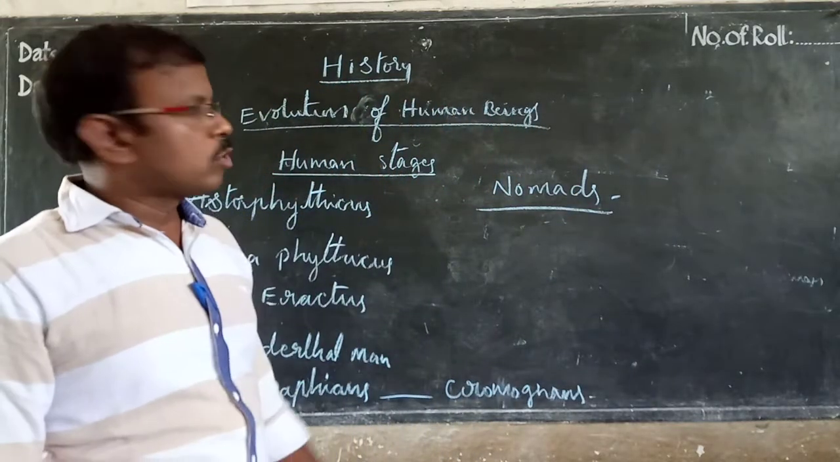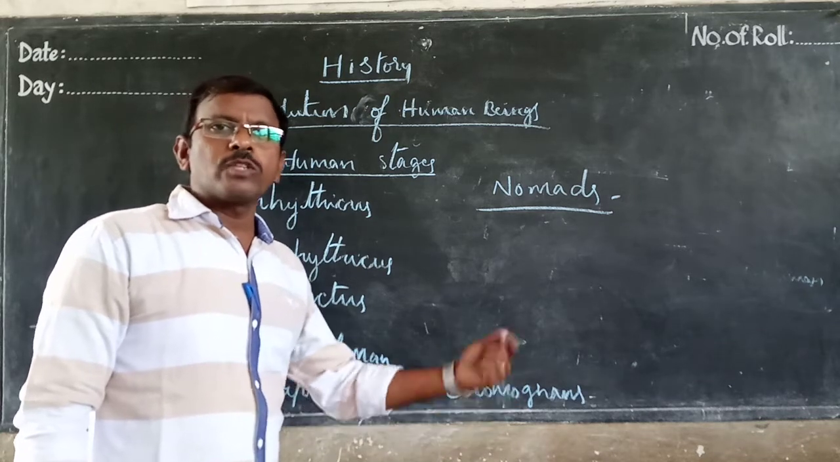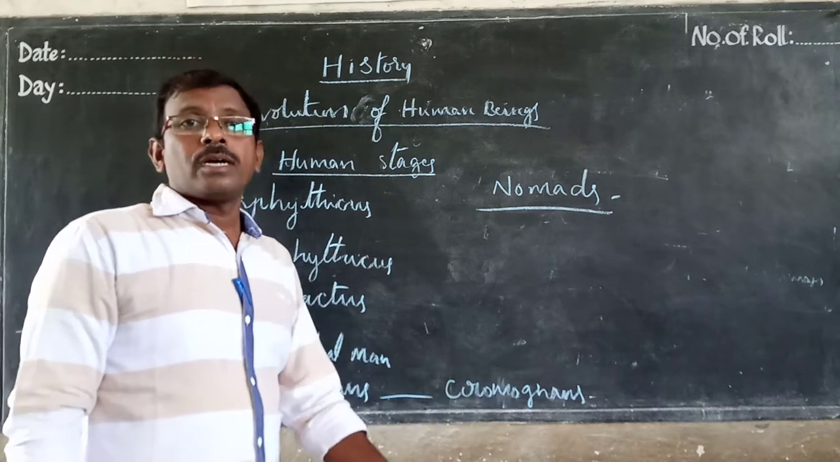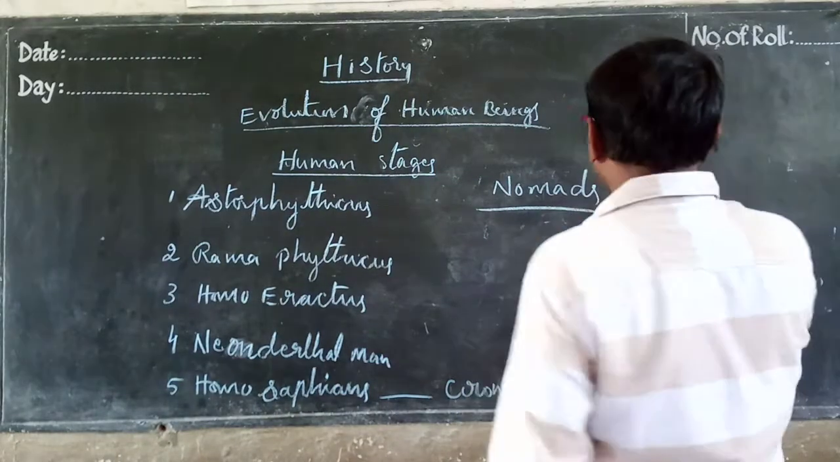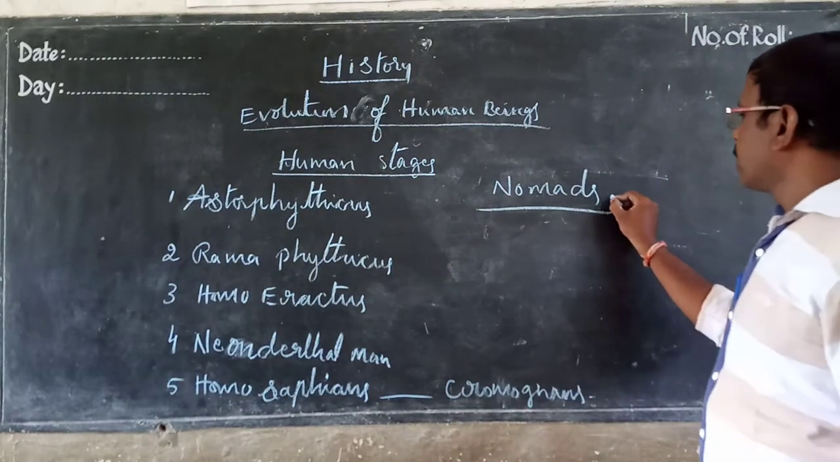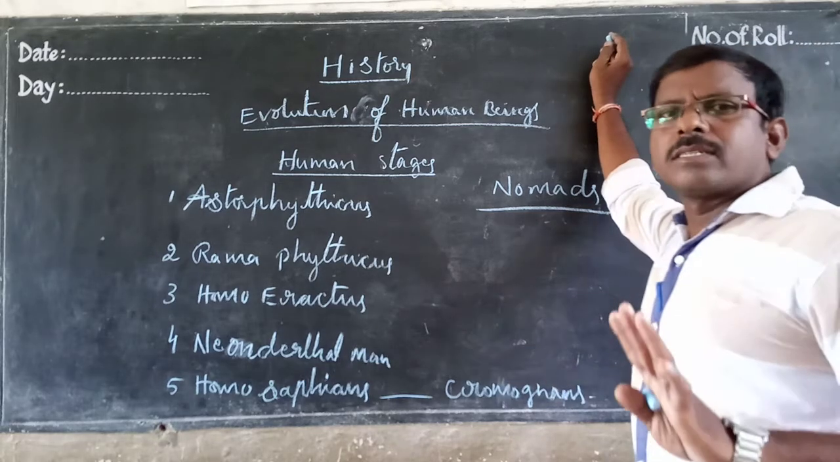Who are the tribal people? The tribal people who move from one place to another place for gathering food and hunting animals, that is called nomads. Nomadic period. So they were totally nomads. They had no knowledge.